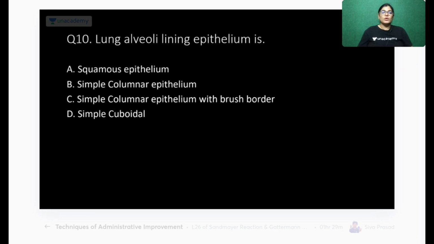Lung alveoli lining epithelium. What is the lining epithelium of lung alveoli? Easy one, mark the correct answer. So I will decrease the time now. Now it is an easy one, so I am decreasing the time.